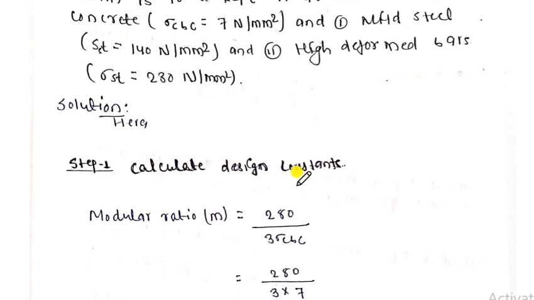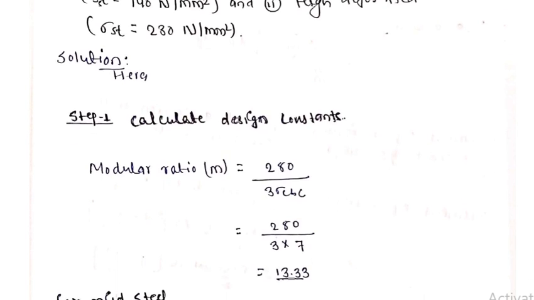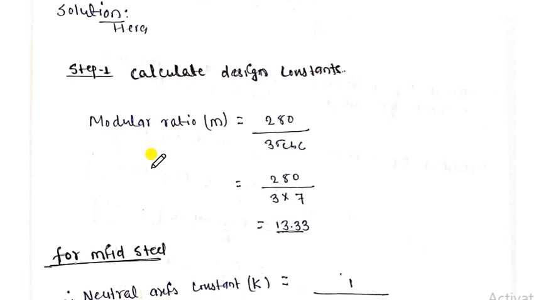So let's calculate the first design constant. Before the constant, calculate the modular ratio. Modular ratio is ES by EC. So the modular ratio is given by 280/3 sigma CBC. It is given by the designer. It is the constant value which is given by the designer for the safe structure. So we have to adopt all these things.